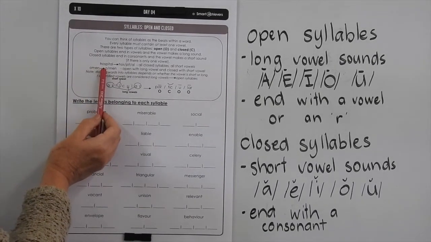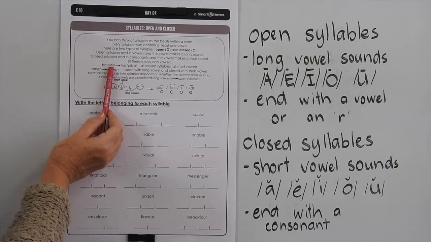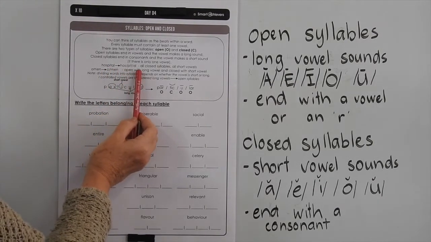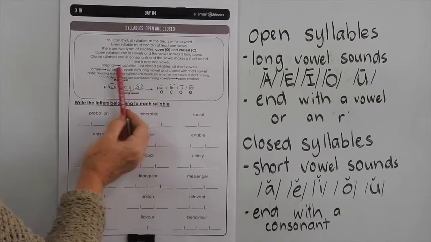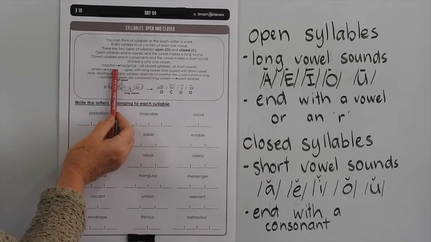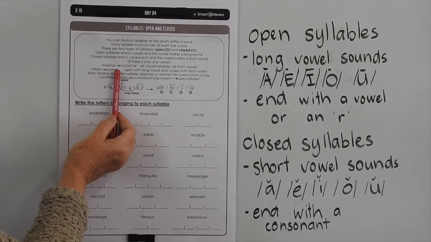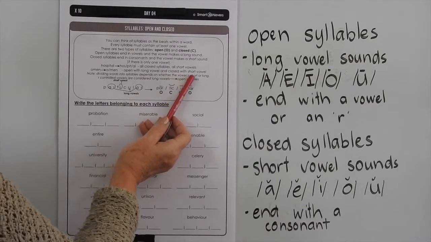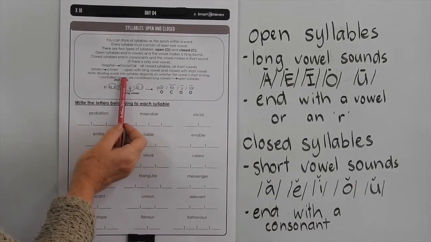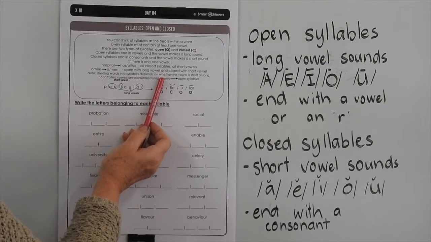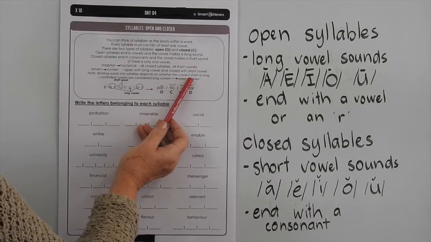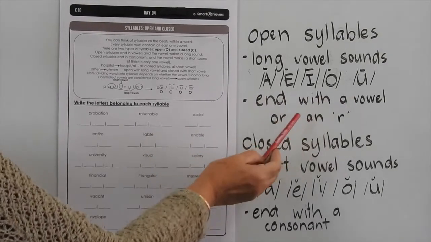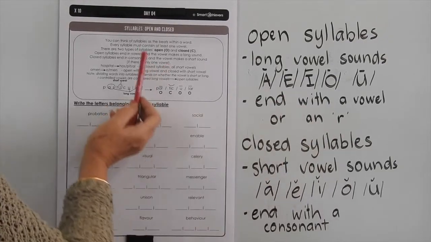So omen, we have a long vowel, so we cut the syllable straight after that long vowel sound. We've got open with long vowel and close with a short vowel. So the men, we have a short vowel and we close the syllable with an N. Now note, dividing words into syllables depends on whether the vowel is short or long. R-controlled vowels are considered long vowels. That means they're open syllables. And I've put that in here too, end with a vowel or an R.